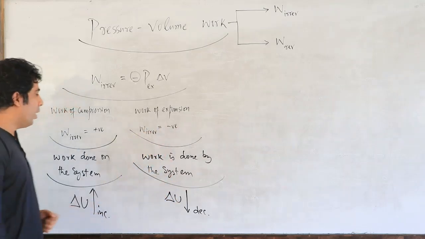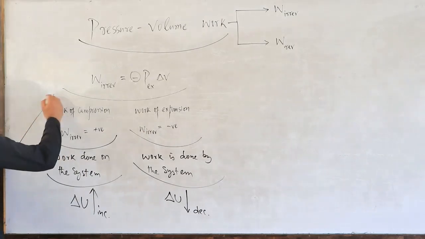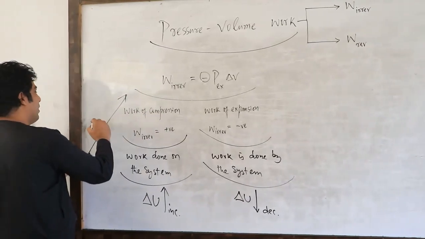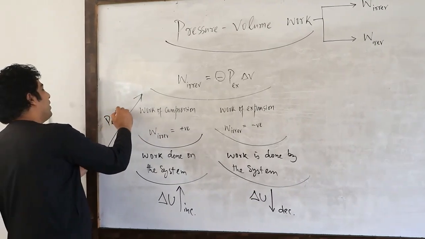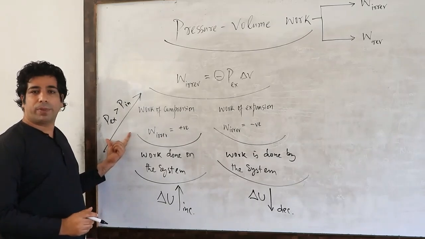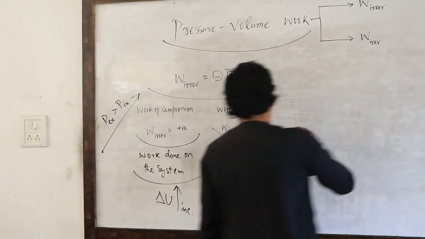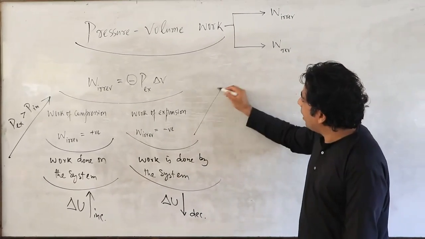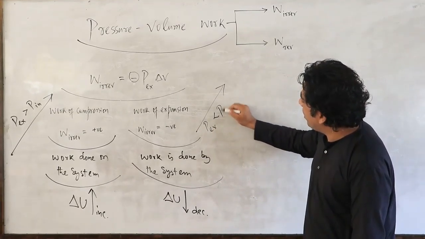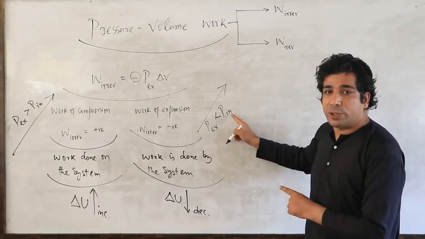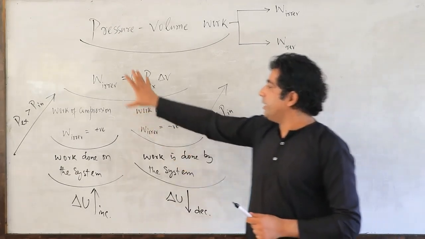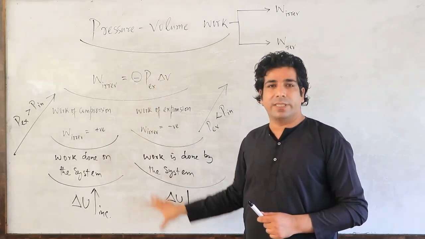Correct? Now, one more important point I would like to mention here. When you are compressing a gas, P external should be greater than P internal. Remember that for work of compression. But when you are talking about work of expansion, P external should be less than P internal, which means P internal should be greater. Then this is possible. These things we have already learned in the previous class.